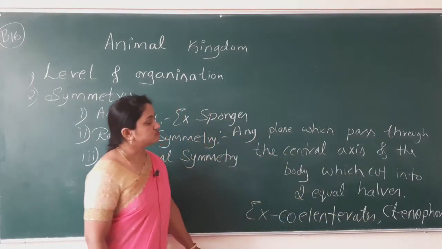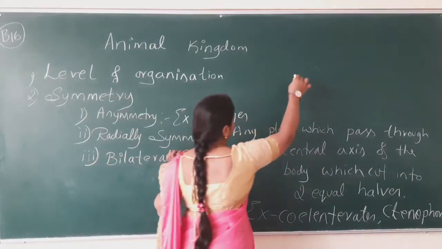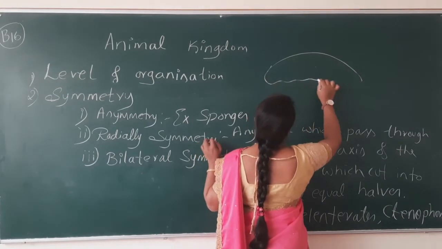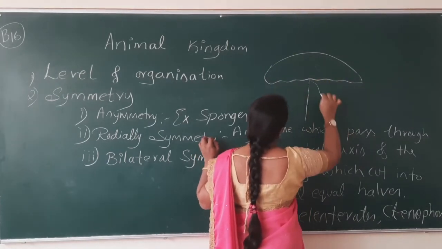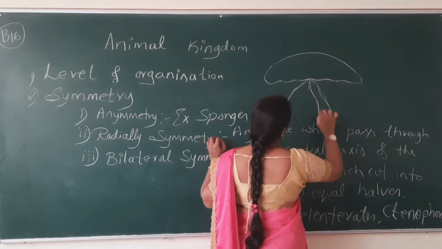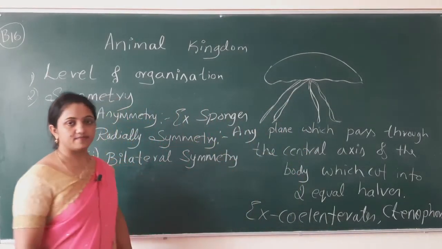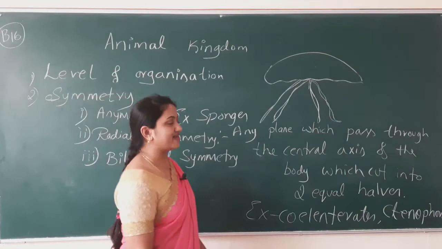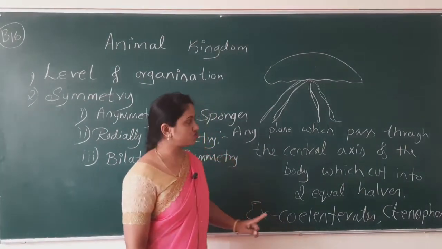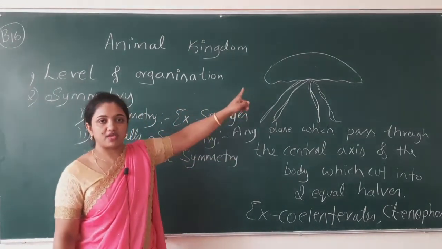So what does it mean? Let me draw the diagram here. This is Aurelia, the animal Aurelia or jellyfish, which comes under Coelenterata. So what is our definition? This is a radially symmetrical organism.